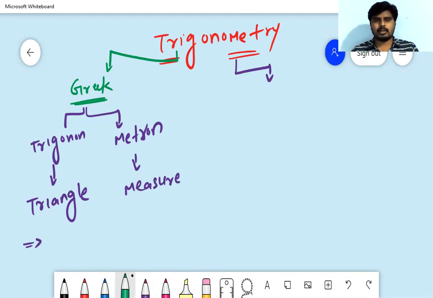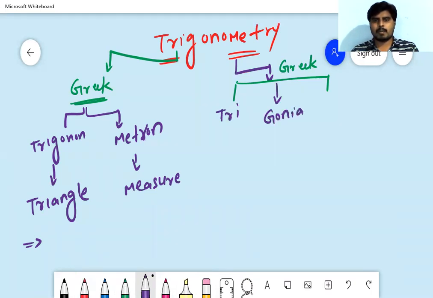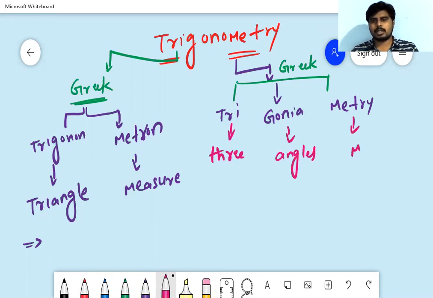One more definition we have: it comes from three Greek words. Those three Greek words are trigonia and metric. Here tri is three, gonia is angles, and metric is again a measure.